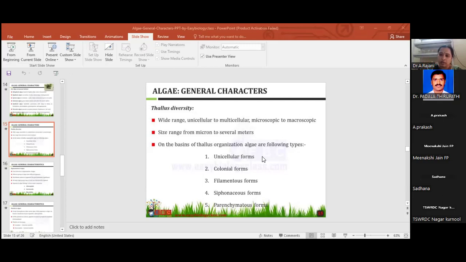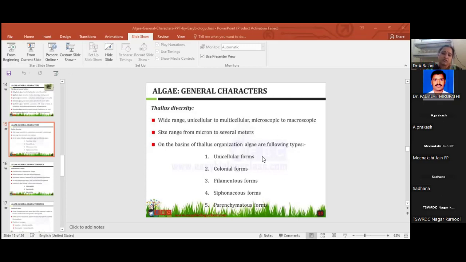Best examples, Polysiphonia, Ectocarpus. In your degree syllabus it is there. These two you can keep in your minds. Heterotrichous forms: one is a creeping system, that is called prostrate system. Erect system is a projecting system. These two are present. That is a heterotrichous plant body. Best examples, Ectocarpus and Polysiphonia.